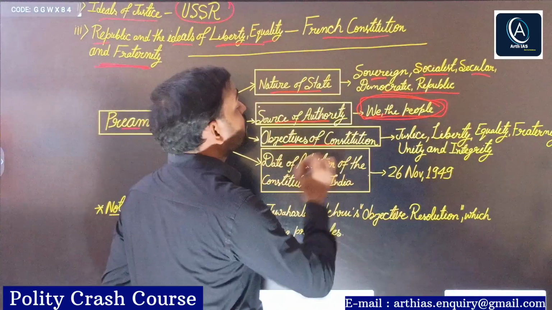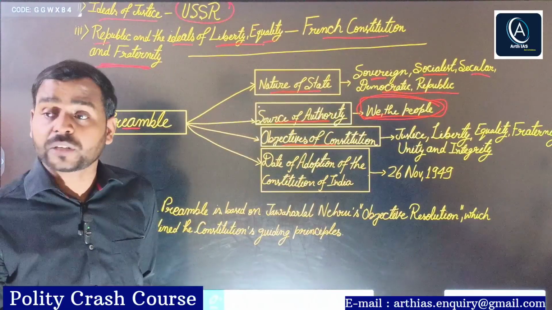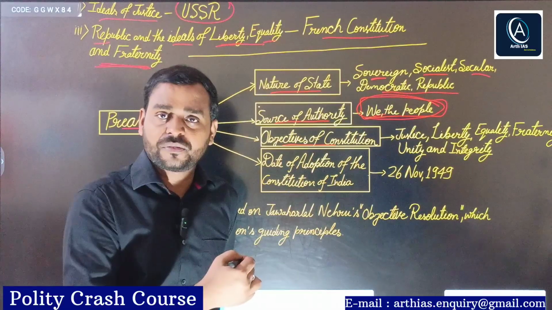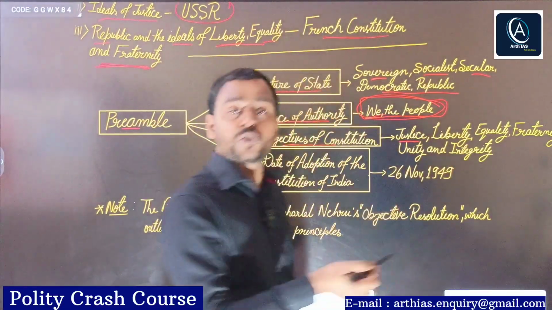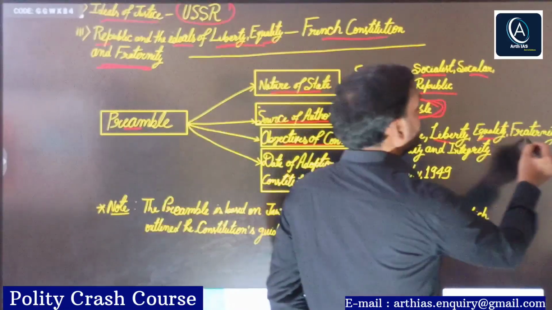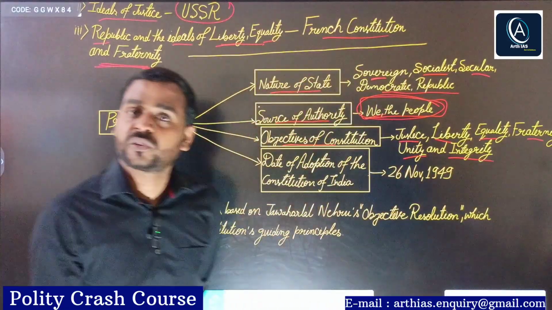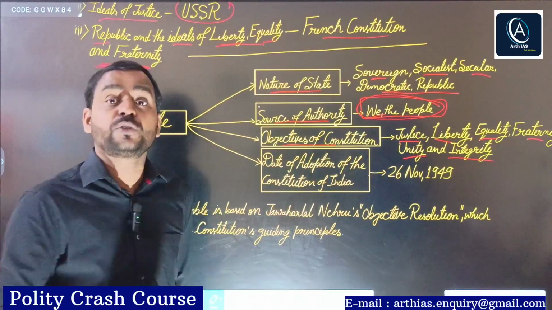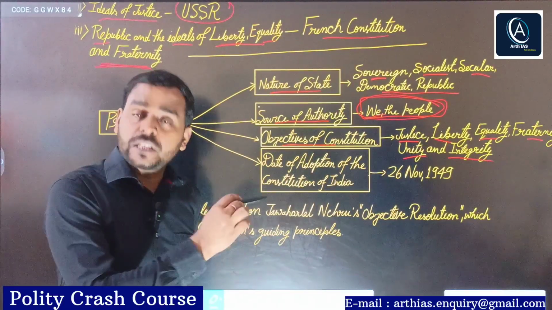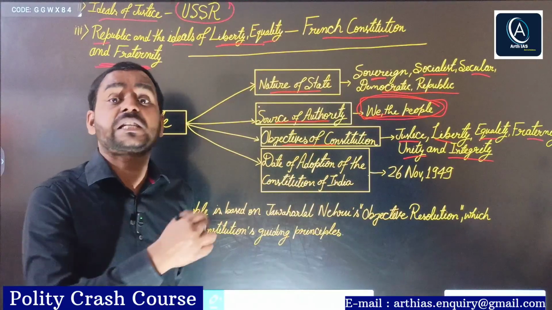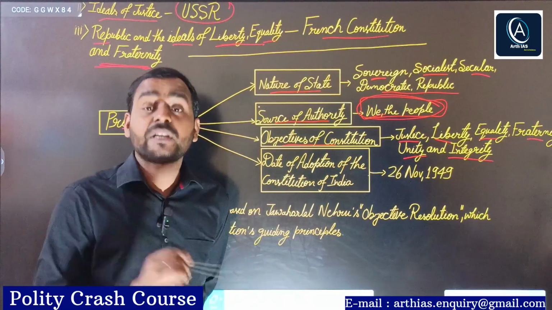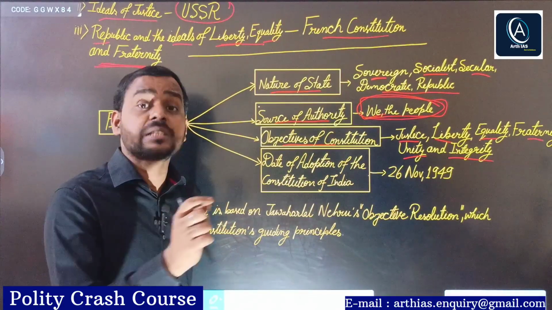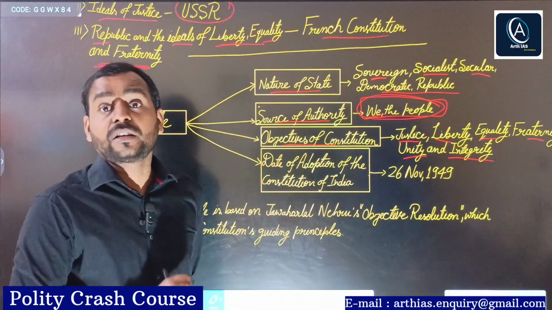Next, objectives of the constitution. Objectives of the constitution means what? I told you that this is the promissory part. We promise ourselves that justice should be ensured, liberty, equality, fraternity, unity, and integrity. So it talks about the objectives of the constitution, and you would be knowing that the preamble is nothing but the philosophical part. It acts like a guide. Even the Supreme Court or High Court, while interpreting the constitution, take cognizance of the preamble, right?